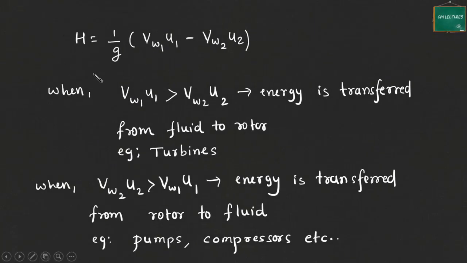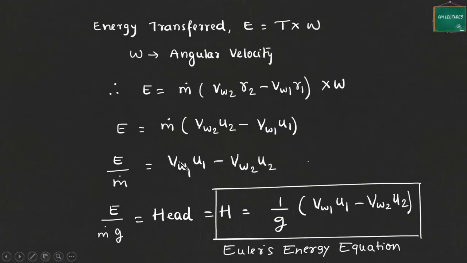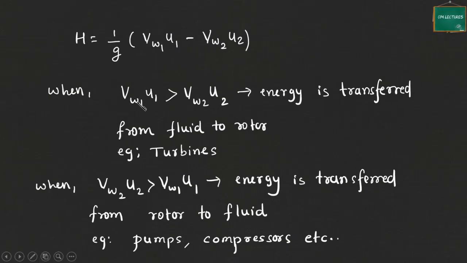Now see, we have this equation, and there should not be any confusion. V_W2 U2 minus V_W1 U1 we can also write the other way, only with a negative sign. There is no issue. This equation is for power developing machines. Turbines, all types of turbines, are power developing machines. They produce power by utilizing the fluid energy.